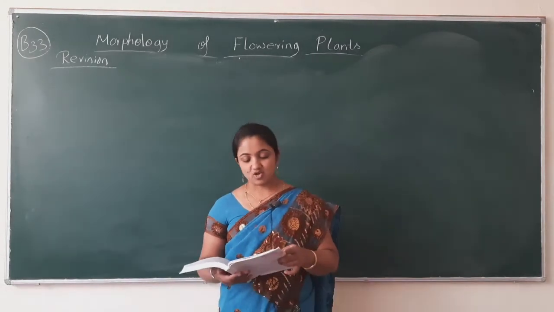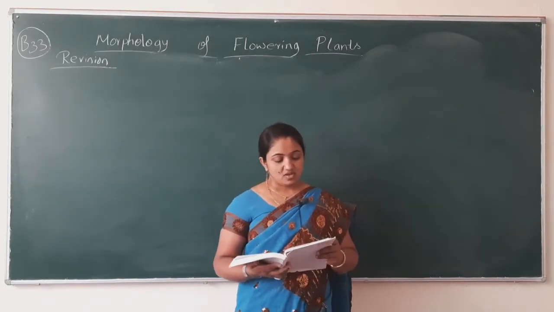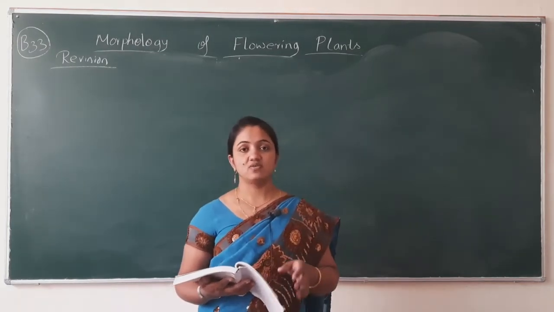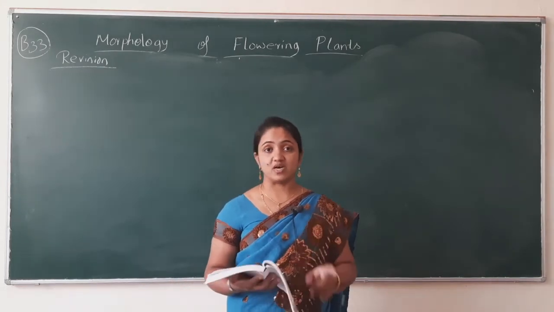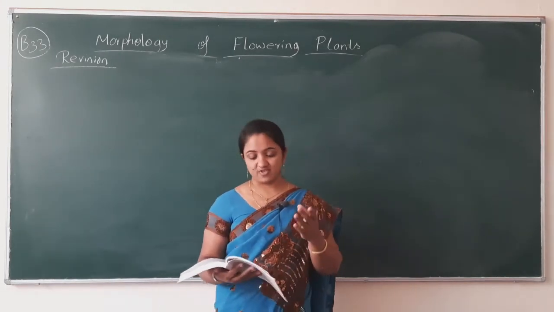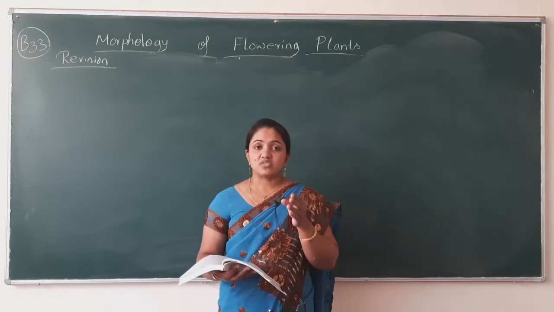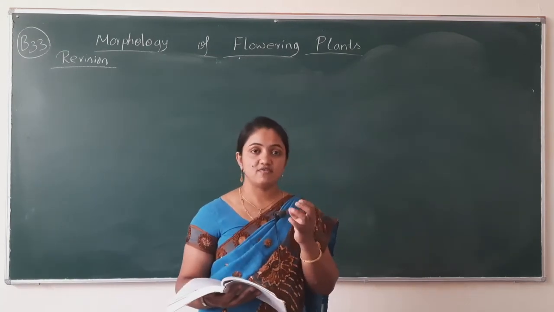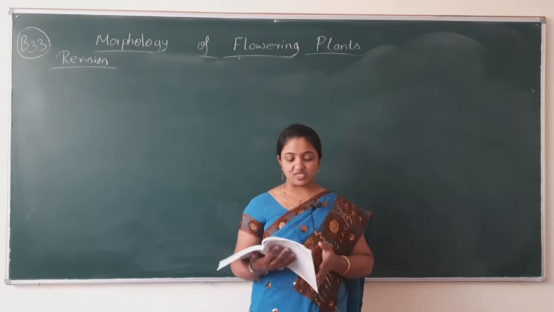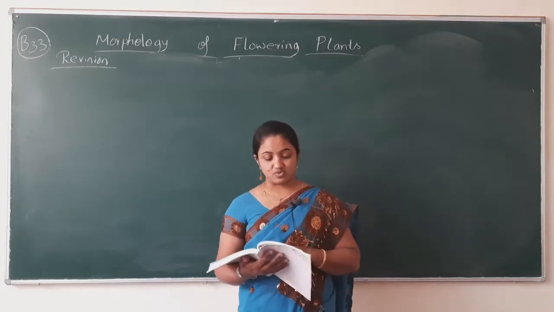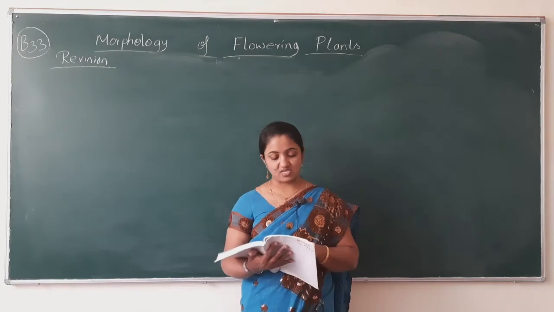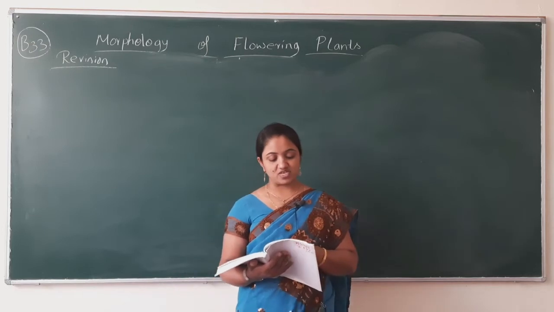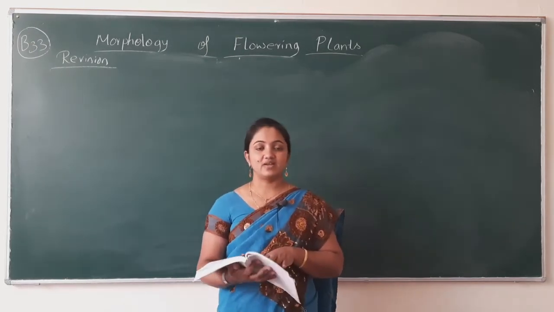Pea. What is polyadelphous? Give an example. Next is, what is apocarpous? When more than one carpel is present, and those carpels are free, the type of carpel is known as apocarpous. Example is lotus or rose. What is syncarpous? Give an example. When carpels are fused, it is syncarpous. Example is mustard and tomato.